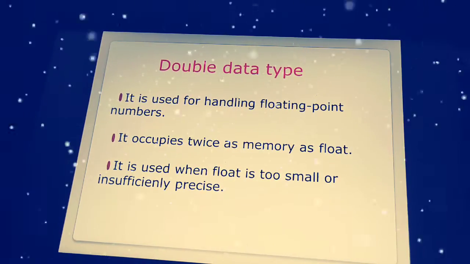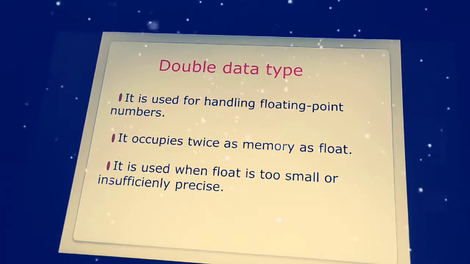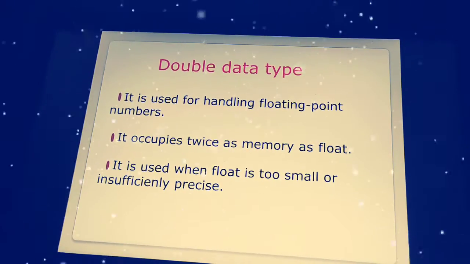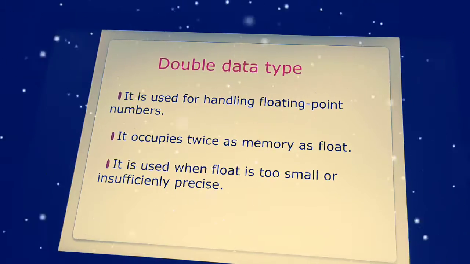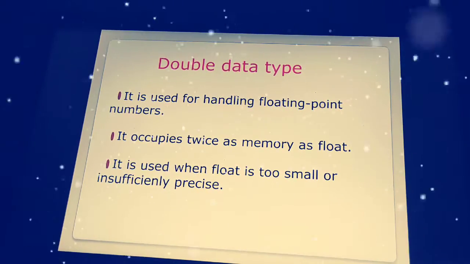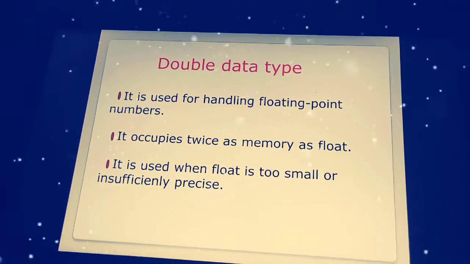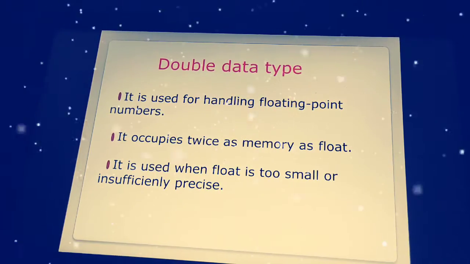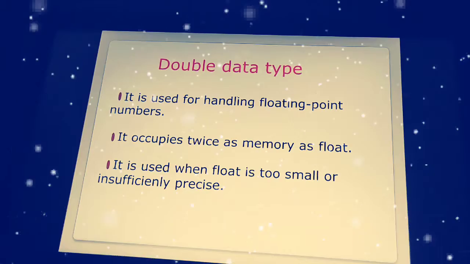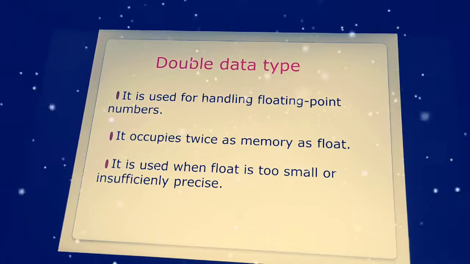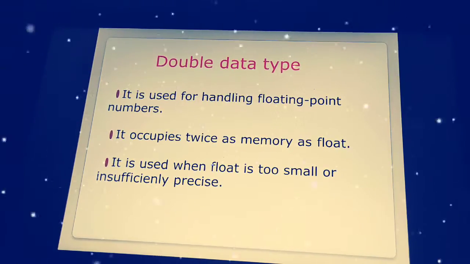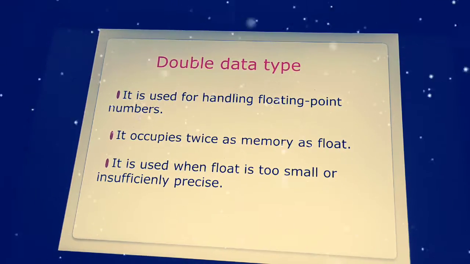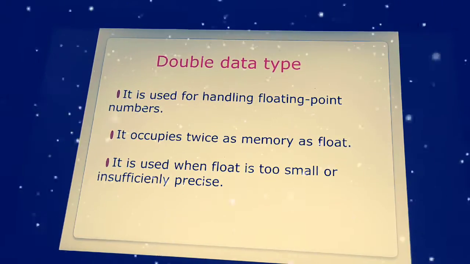So float and double are of the same type, but they differ in memory. Double occupies twice the memory as float, and as float is too small here, double will be more precise. If the variable and memory needed are of large size, it will go with double, and that too in the fractional part, because it occupies more, twice as much memory as float.